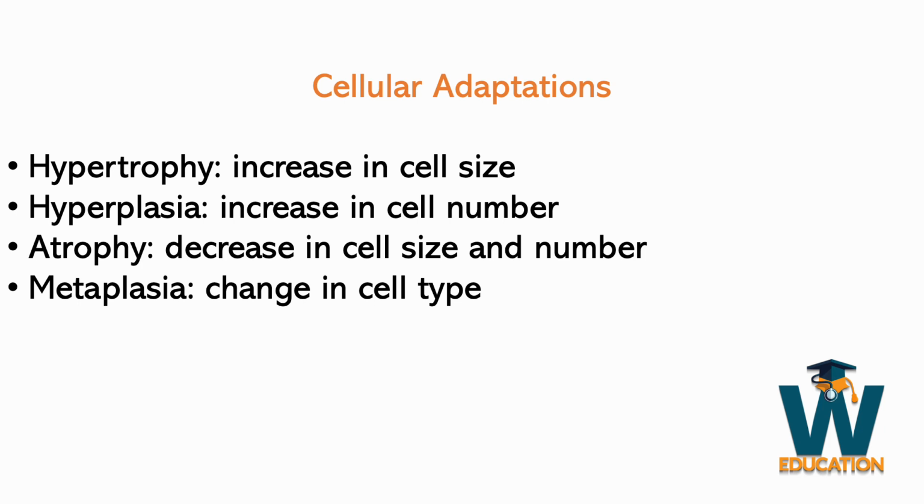There are four main cellular adaptations. The first one is hypertrophy, which is an increase in cell size. The second one is hyperplasia, which is an increase in cell number. The third one is atrophy, which is a decrease in cell size and number. And the fourth one is metaplasia, which is a change in the type of cell.